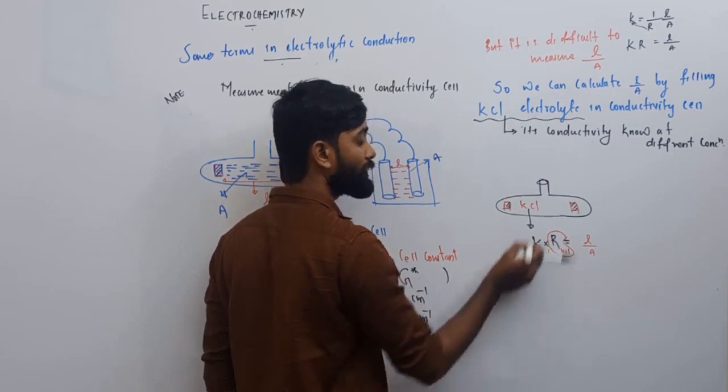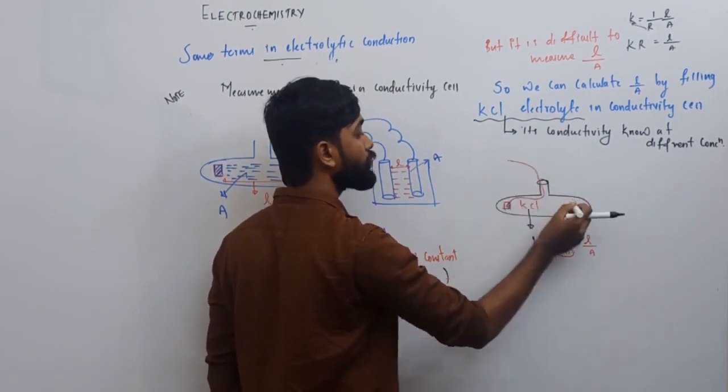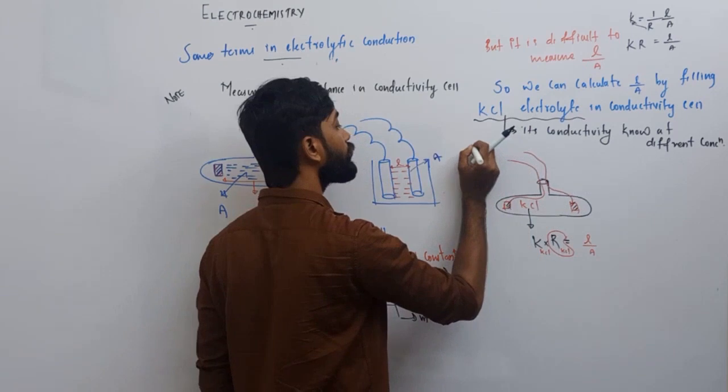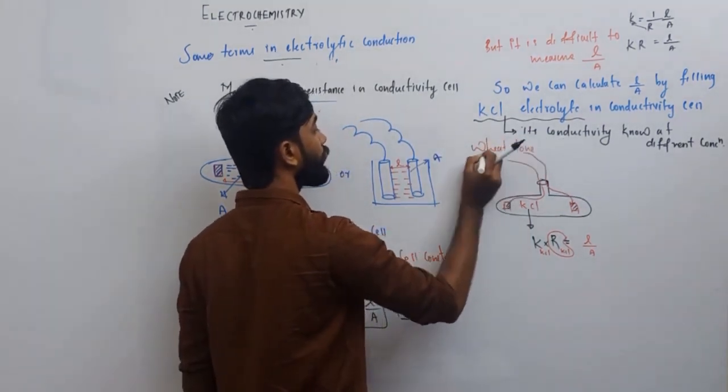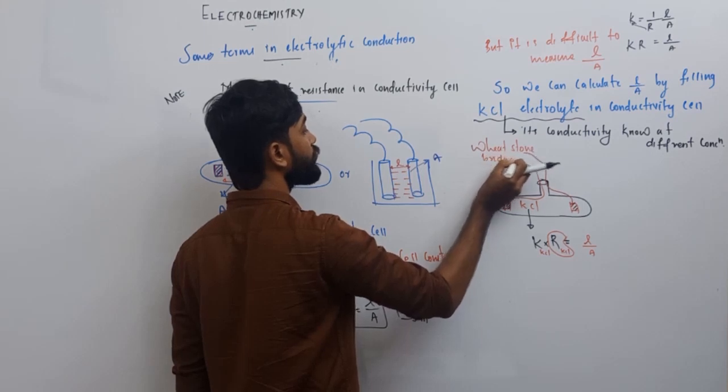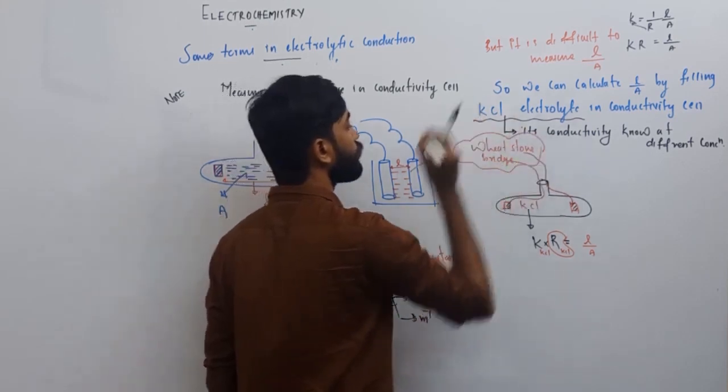So conductivity is already known. How can we find the resistance? For finding the resistance of this solution, we can simply connect it with the Wheatstone bridge. I think you are familiar with the Wheatstone bridge.